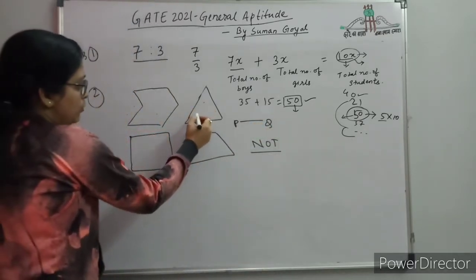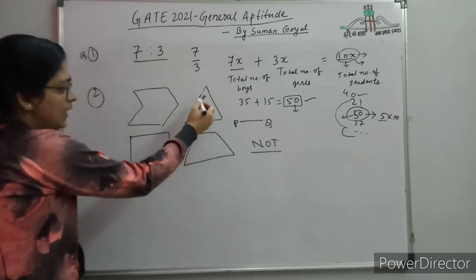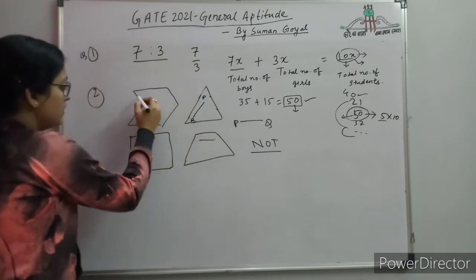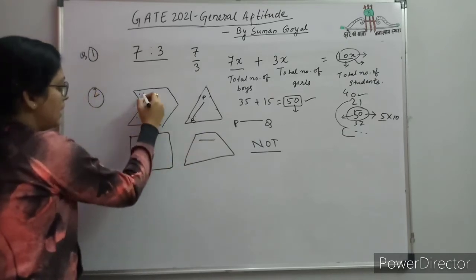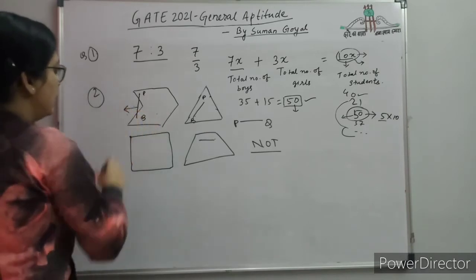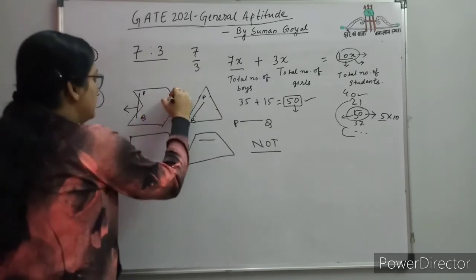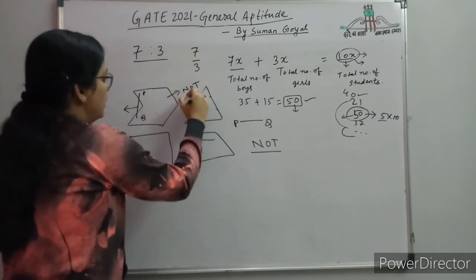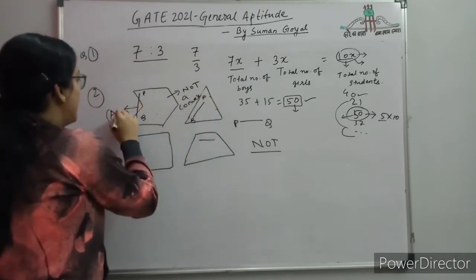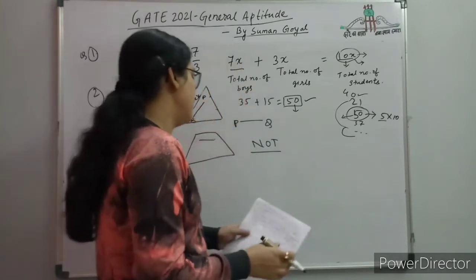See, अगर इसमें कोई भी 2 point लेते हैं P and Q, if you get the line segment it will always be inside the polygon or on the polygon. इसमें भी वही होगा. This is the only polygon. If you take P and Q, and the line segment PQ is lying outside this region, okay, so this is not a convex polygon, not a convex region. So this option is the right option for the second question: which one of the following is not a convex polygon?